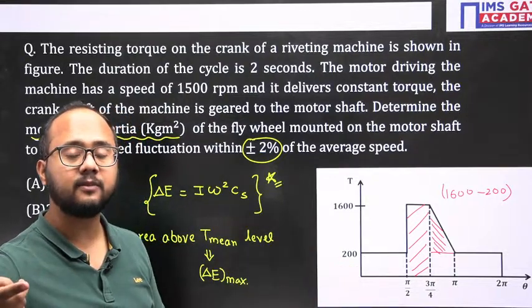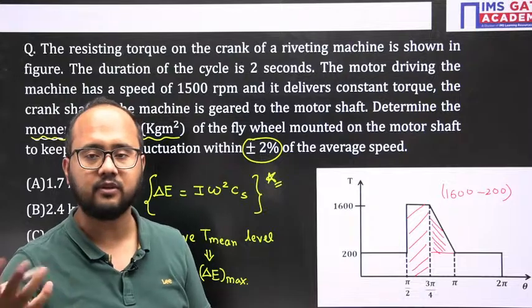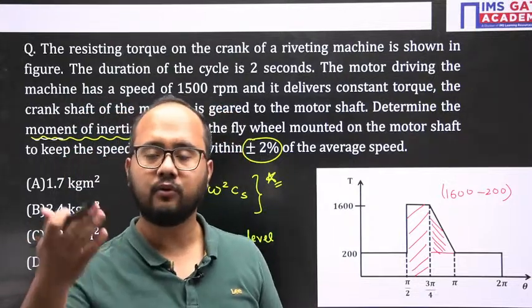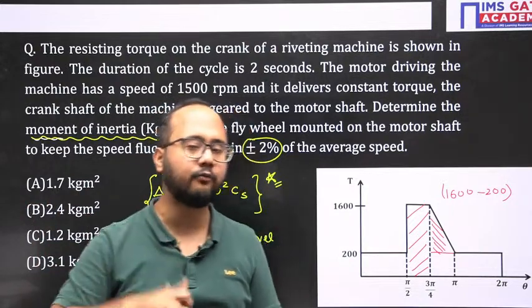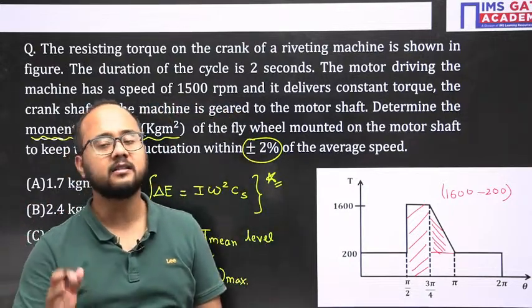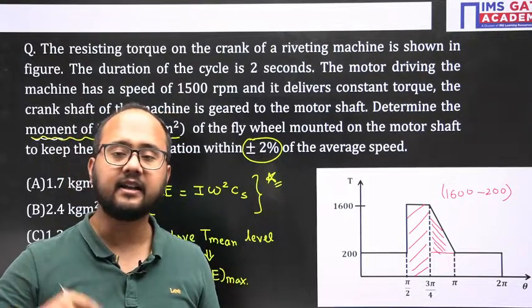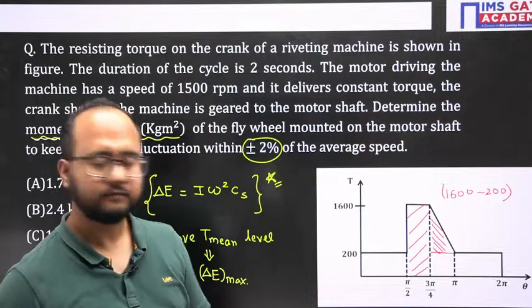But suppose the torque expression is given in terms of theta, then we have to find out the time period. How? What is the time period of sine, what is the time period of cos, what is the time period of tan. These are basic trigonometry things we need to know. From that I can calculate the time period as well.